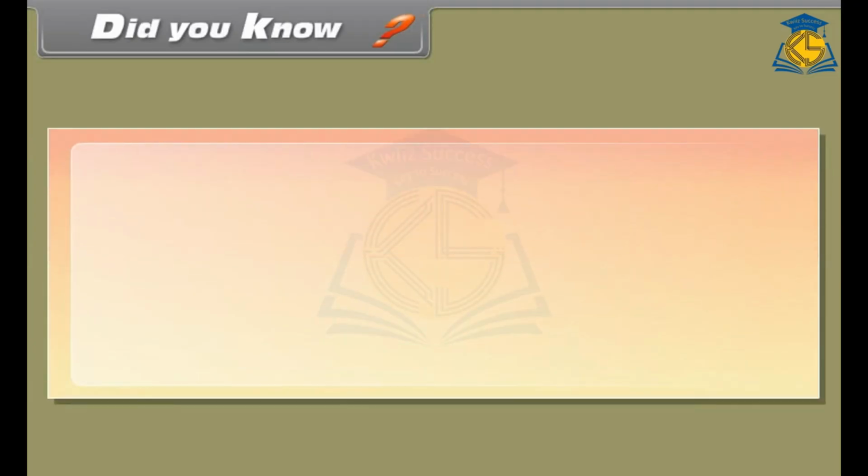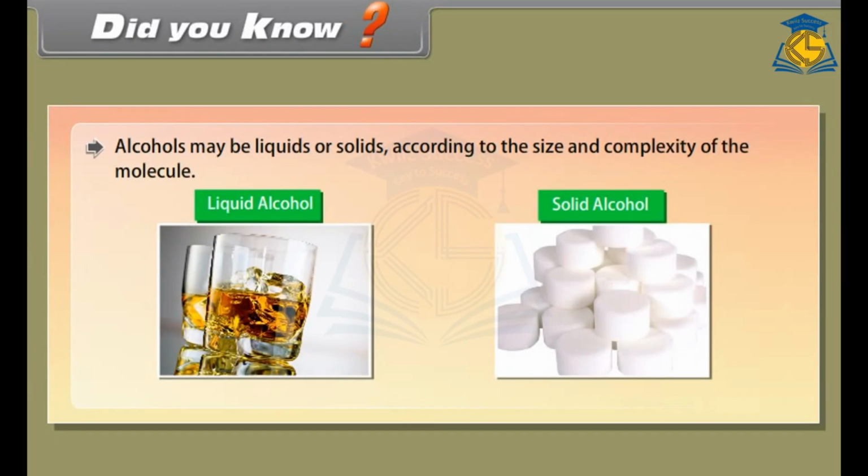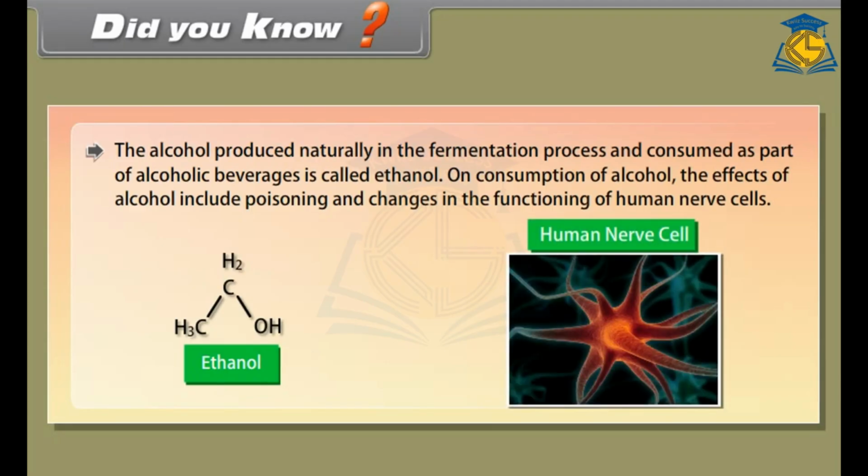Did you know? Alcohols may be liquids or solids according to the size and complexity of the molecule. The alcohol produced naturally in the fermentation process and consumed as part of alcoholic beverages is called ethanol. On consumption of alcohol, the effects of alcohol include poisoning and changes in the functioning of human nerve cells.